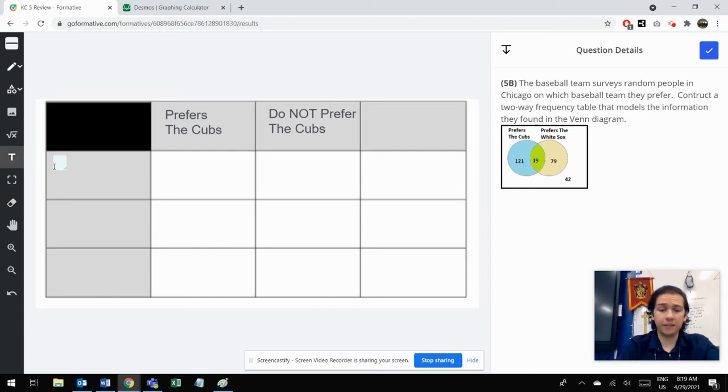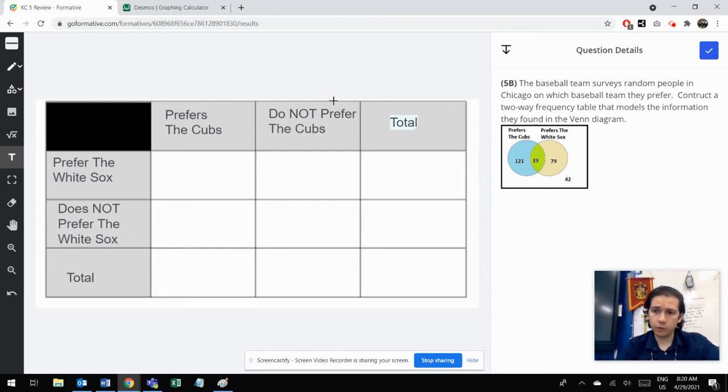And that means I put the same thing on the side, but it'll just be prefer the White Sox, or does not prefer the White Sox. And then of course we have total and total. I always see people mixing these around. I always see people saying prefer the Cubs, prefer the Sox. But you got to remember, there are people like me who like both teams, who obviously can't be represented that way. So, okay, let's look at the data here.